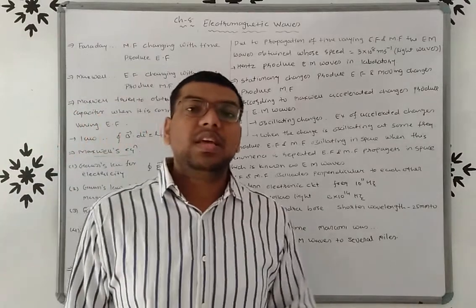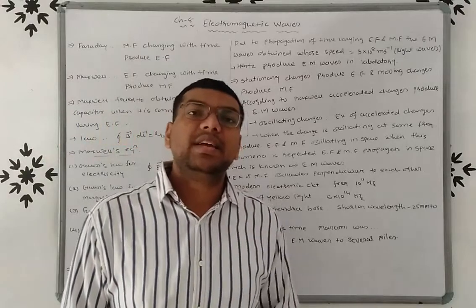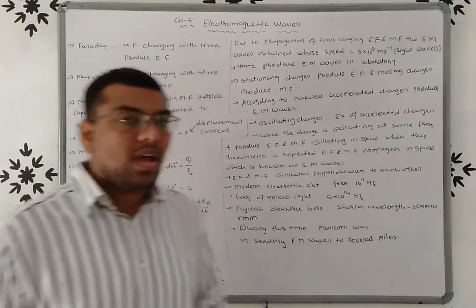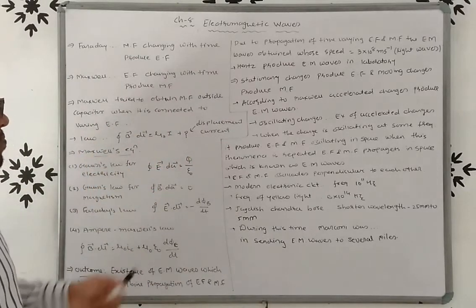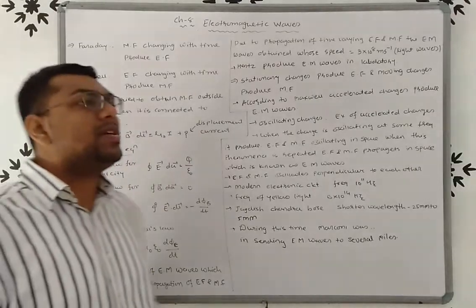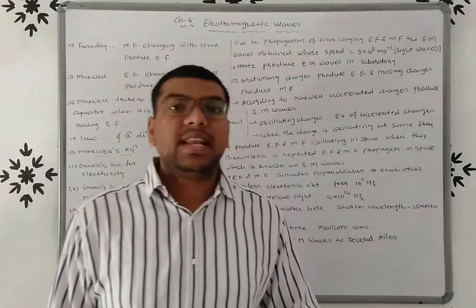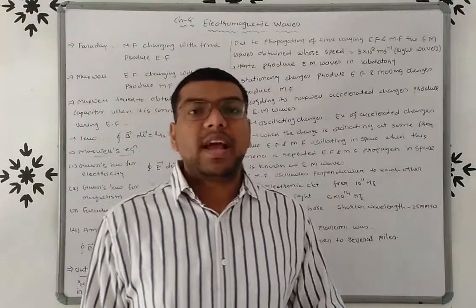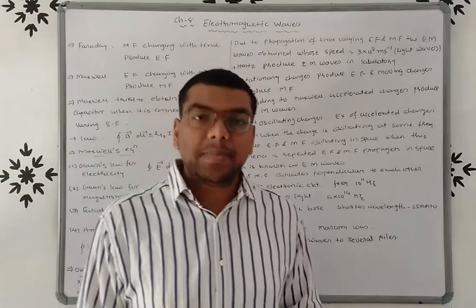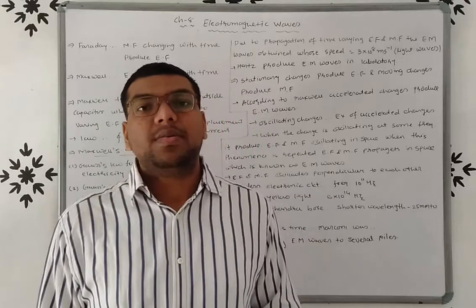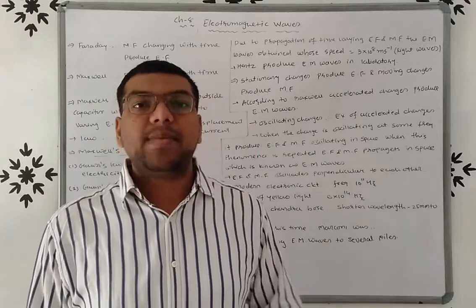Now Maxwell tries to find out the magnetic field around the outside of the capacitor when a time varying electric field is applied.